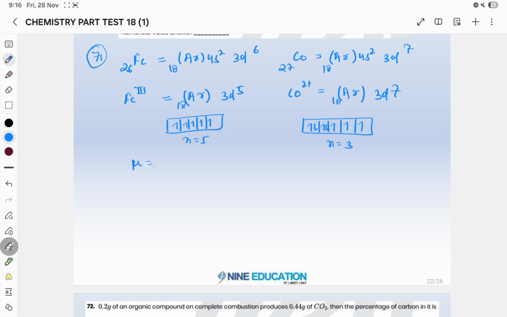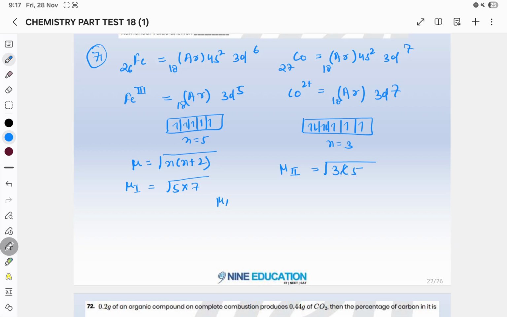Now mu is the magnetic moment, which is under root n into (n plus 2). So mu 1 for Fe will be under root 5 into 7. Mu 2 will be under root 3 into 5.